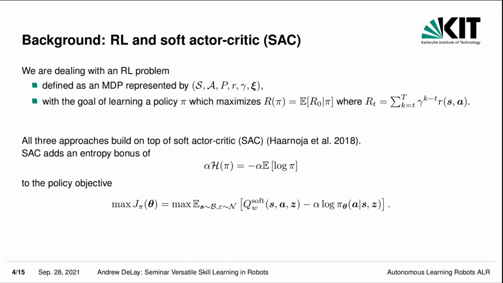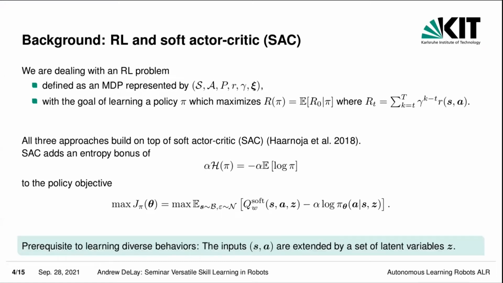And as you see, an additional input is added to the state-action inputs, which is the skill vector Z, and that is a prerequisite to learning skills. These are sampled from a uniform distribution during training and can be set during test time to elicit different behaviors in the agent.